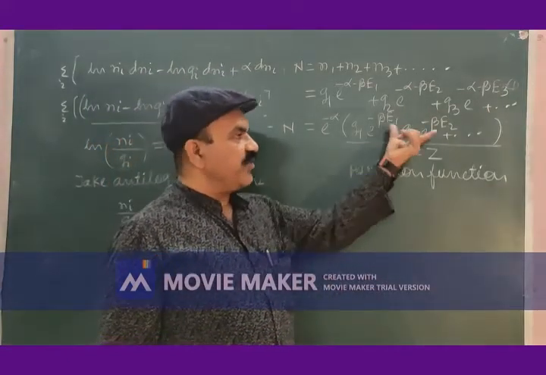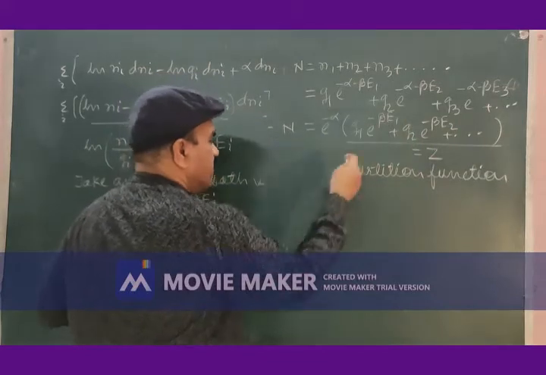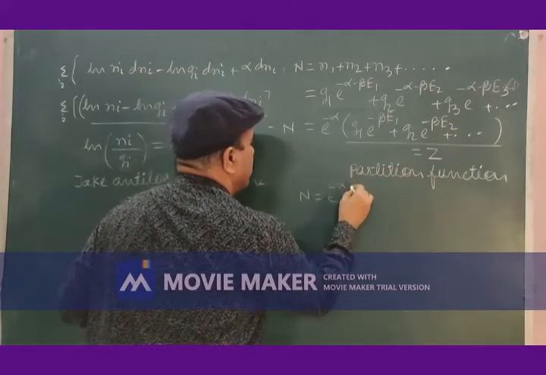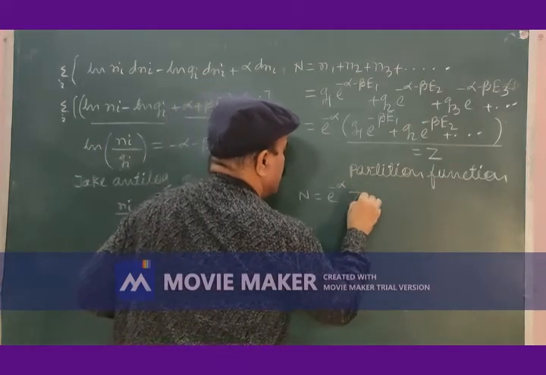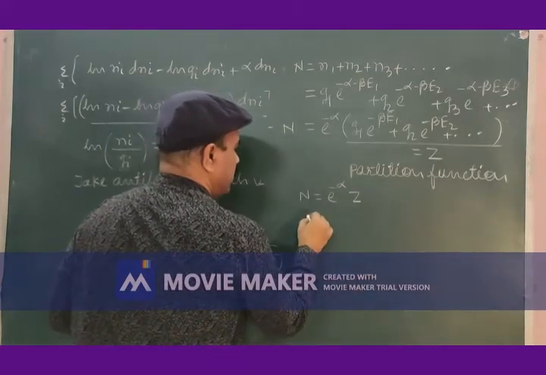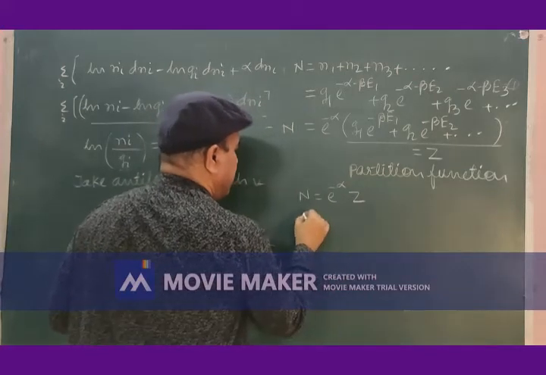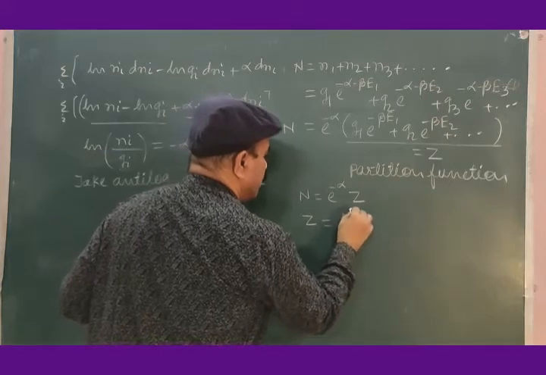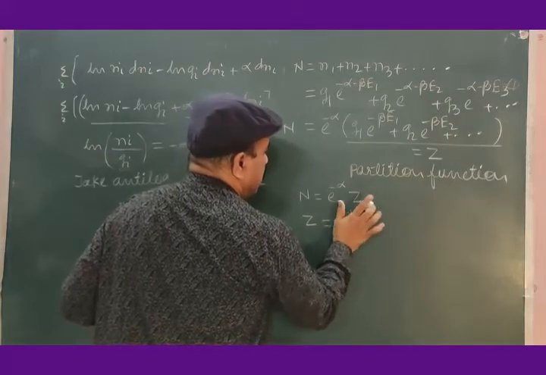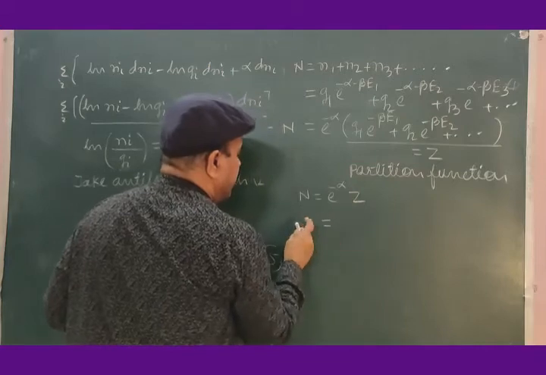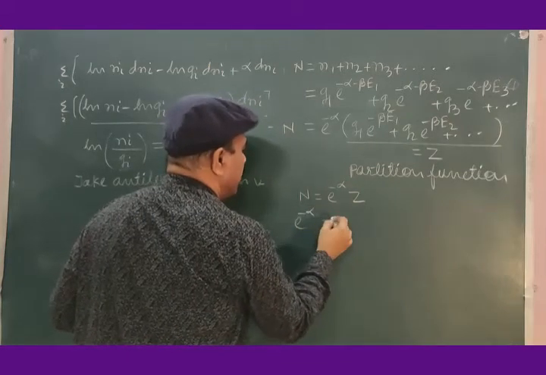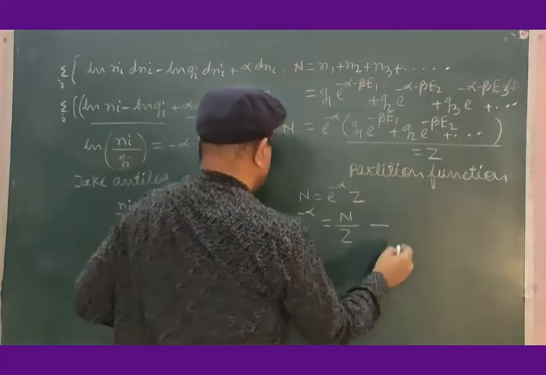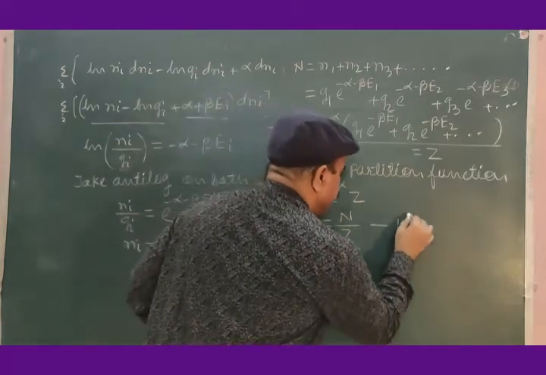So let us put Z for this bracket so that this equation may further be written as N is equal to e to the power minus alpha into Z, or we may write e to the power minus alpha is equal to N divided by Z, equation number 16.